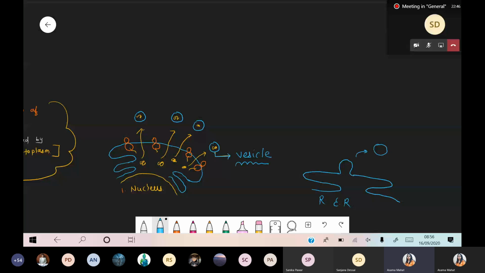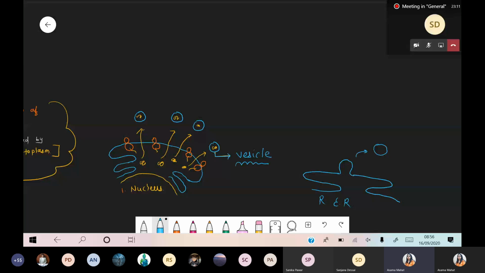Remember this point, each and every vesicle originates from the plasma membrane. If we are talking about a vesicle of the rough endoplasmic reticulum, that vesicle arises from the plasma membrane of the rough endoplasmic reticulum. So the plasma membrane will extend and pinch off.